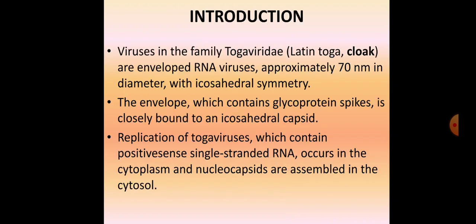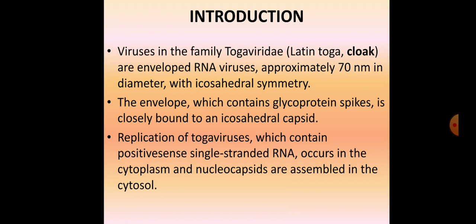Let's start with the introduction first. Now, viruses in the family Togaviridae. Toga in Latin means a cloak, something related to clothing. So these are enveloped RNA viruses, approximately 70 nanometers in diameter, and the symmetry is icosahedral. So these are RNA viruses. Till now we have talked about all the single-stranded RNA viruses.